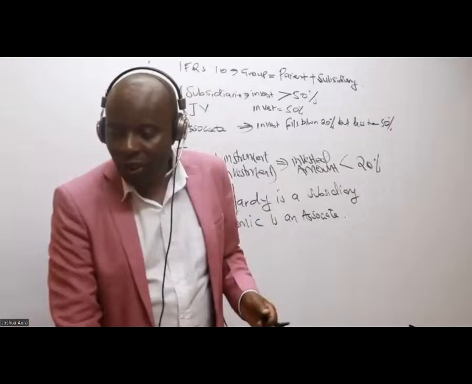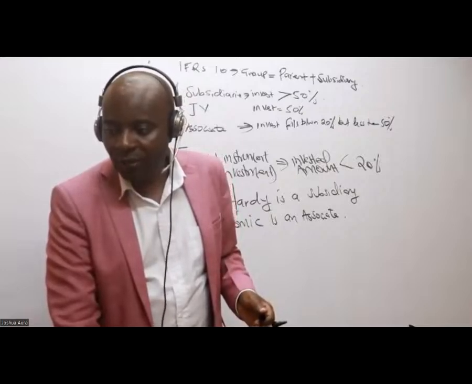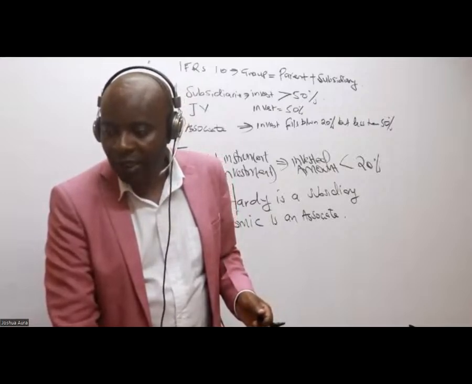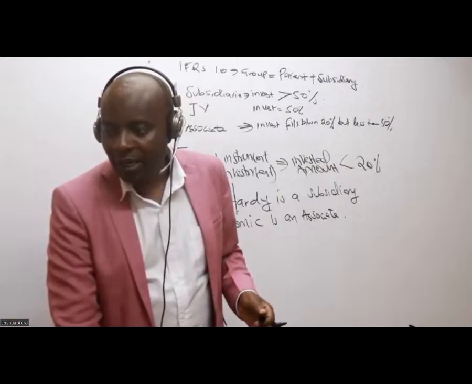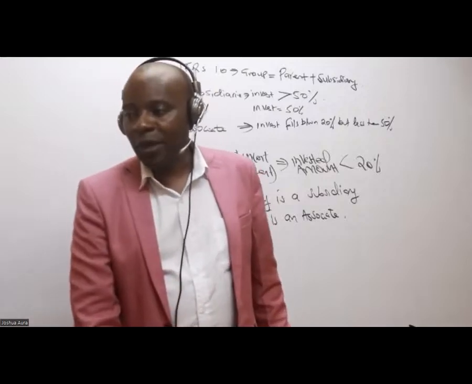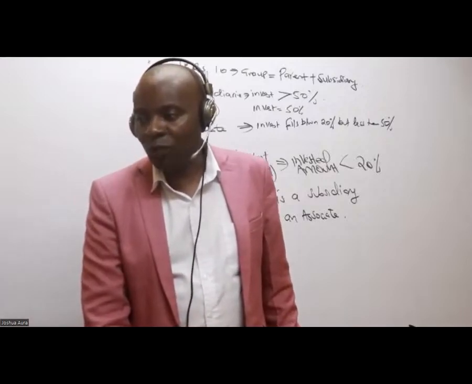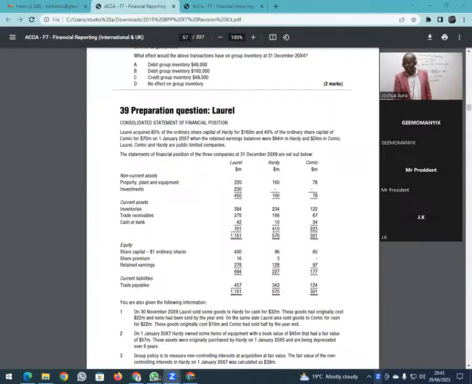So they have told us here, which is very important, ladies and gentlemen, this fact here, which is very important. Remember, we have just bought 80% of Handy. So Handy is a subsidiary, and the 40% of Comic. So Comic is an associate. And as somebody has told us, if it's a KASNEB question paper, I will delete this column of Comic, the whole of it, because Comic is an associate. Comic will never be consolidated.